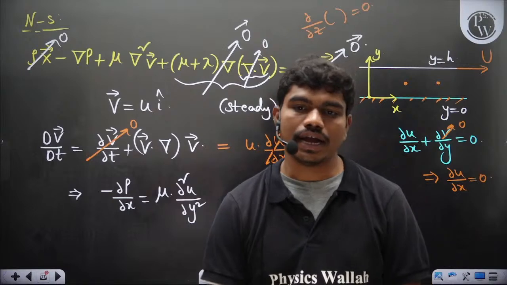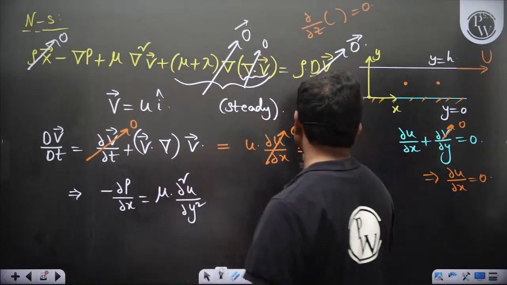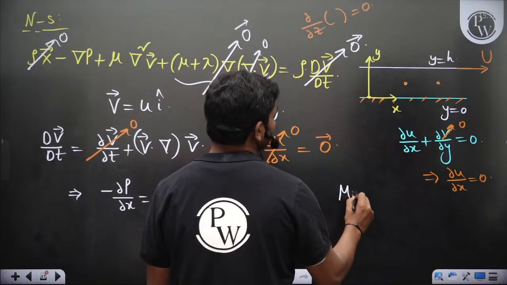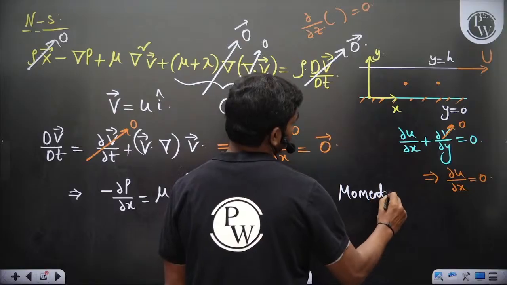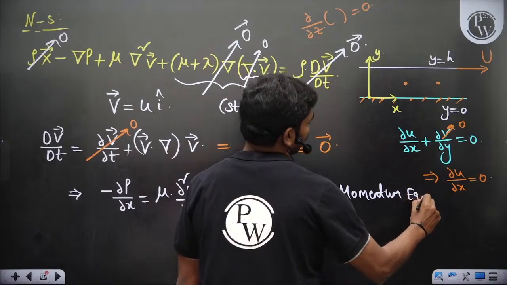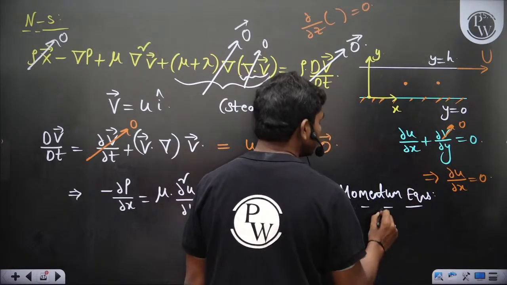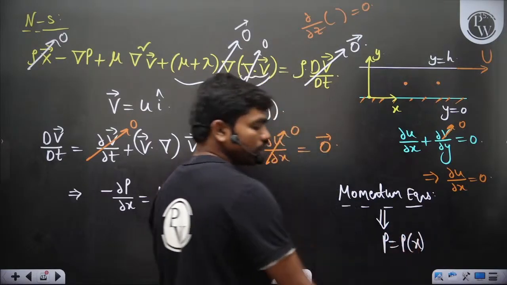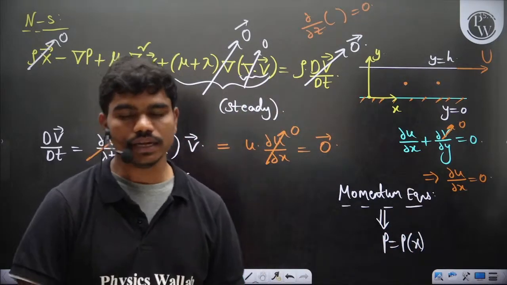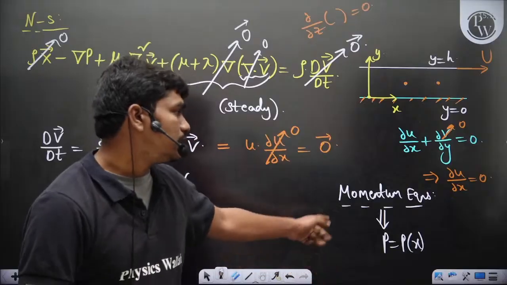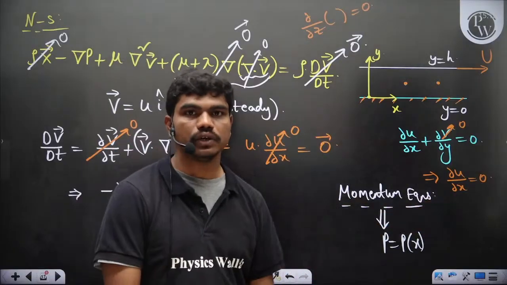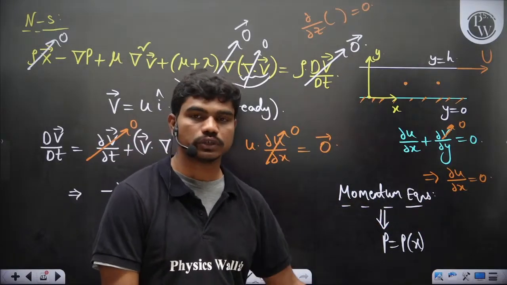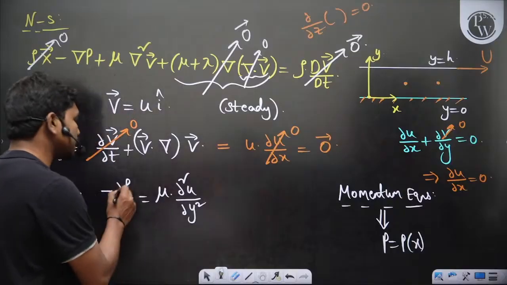Okay. And you will also see the pressure equations. If you do the momentum balance and simplify the momentum equations in the x, y, z directions, pressure turns out to be purely a function of x. Normally pressure can be a function of both x and y, but in this case, when you write the y direction momentum equation, you will see ∂p/∂y is equal to 0. So p is only a function of x, so this becomes an exact derivative.